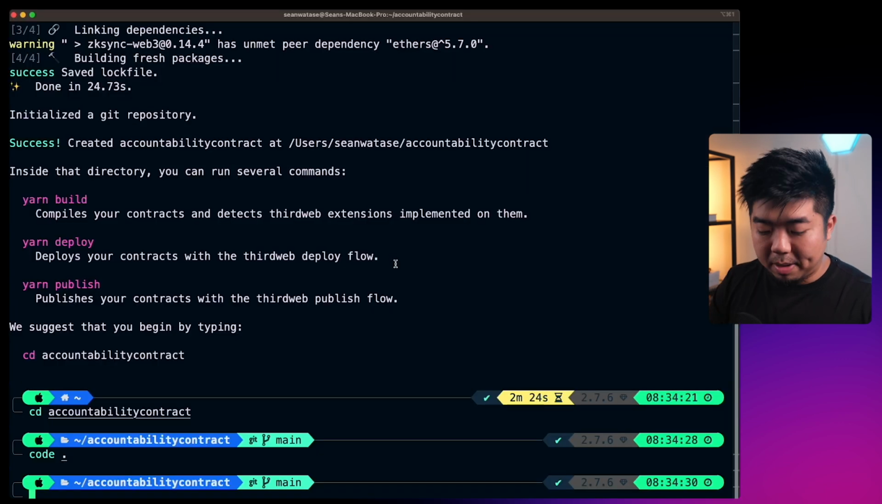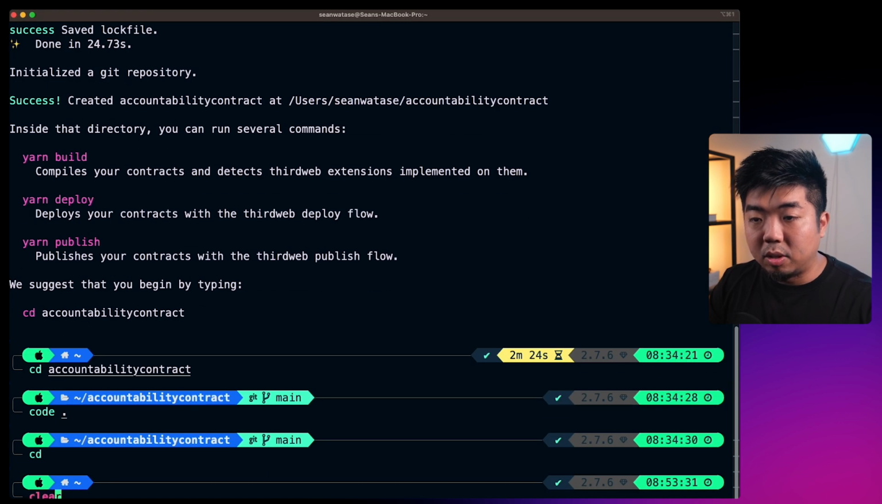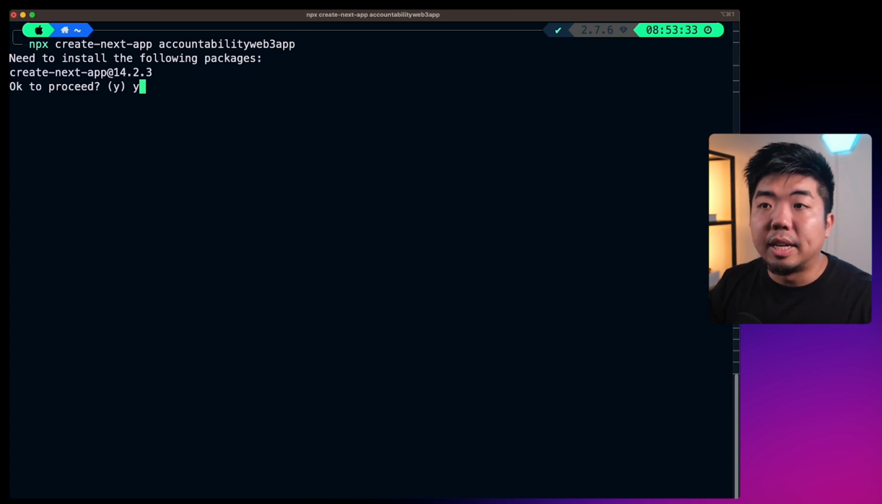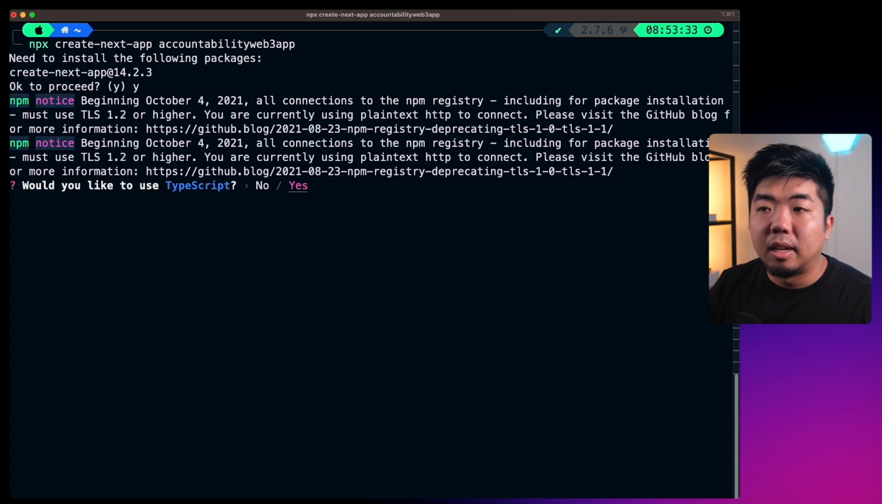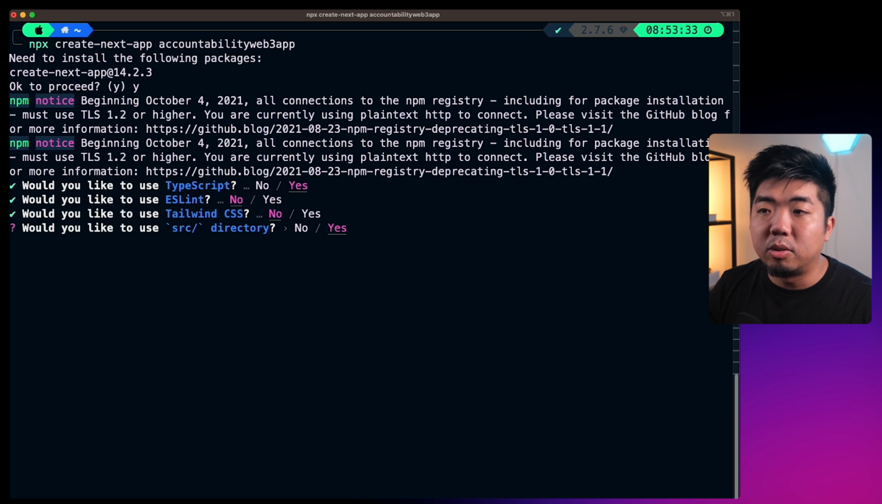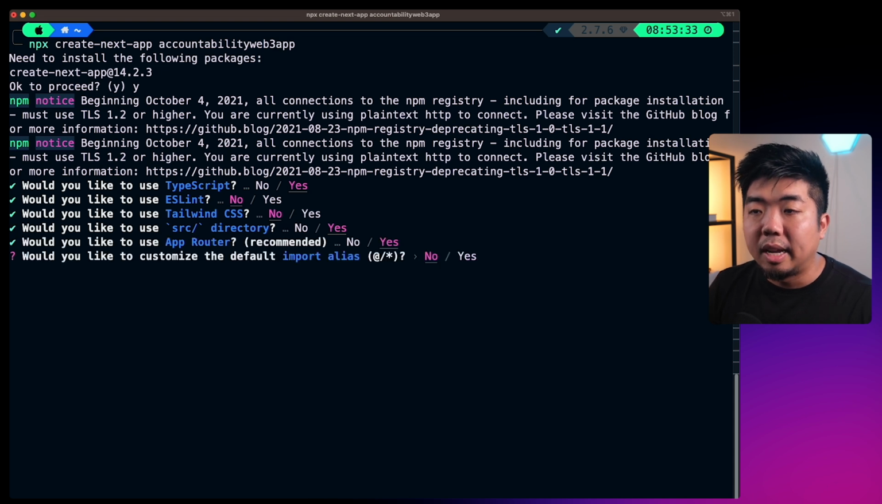So I'm going to come back to my terminal here, and I am going to just clear this, and we're going to build ourselves a new Next project here. So I'm going to say npx create-next-app, and we're going to call this our accountability Web3 app. We'll say yes to updating it. So we're going to say yes to TypeScript, no to ESLint. We're going to say no to Tailwind CSS. We are going to use source directory and app router here. And I'm going to say no to customizing the default.